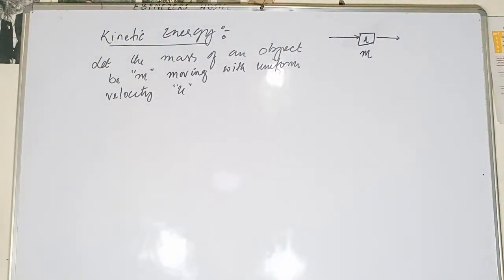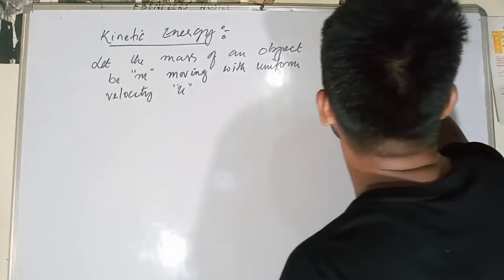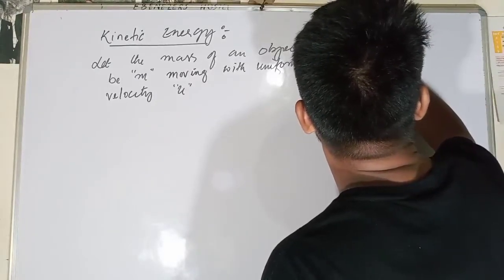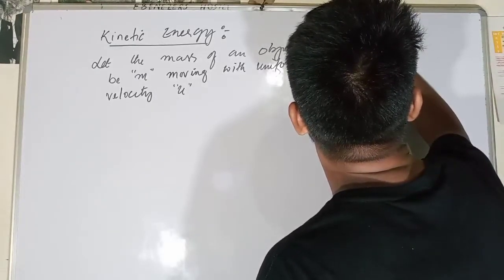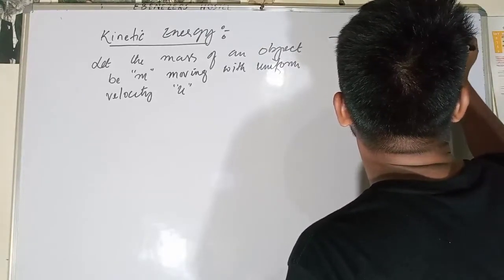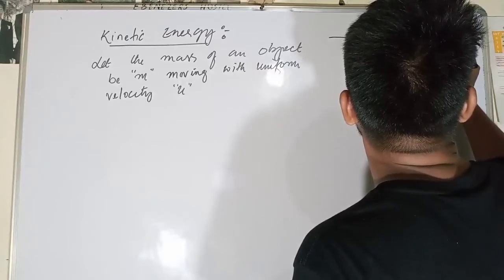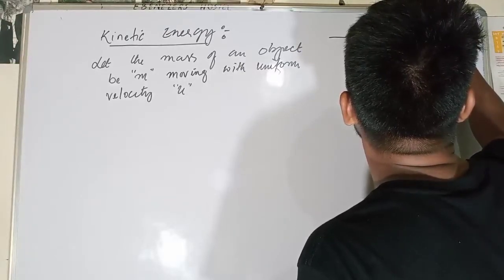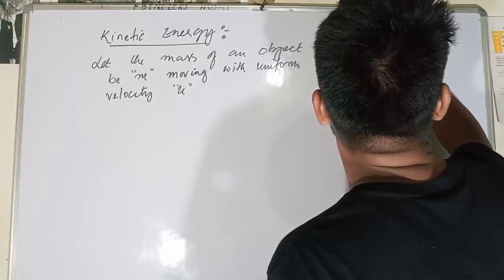Let this object be displaced. At the very beginning, the object of mass m is at position x, and it is displaced to a new position y, and the distance from here to here is s.